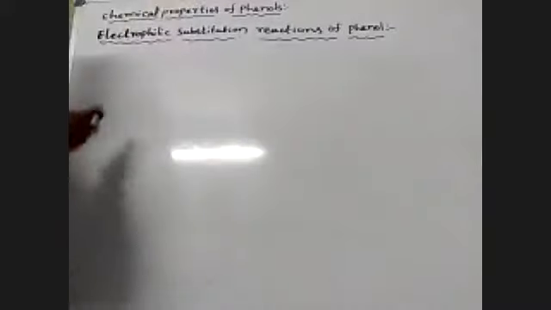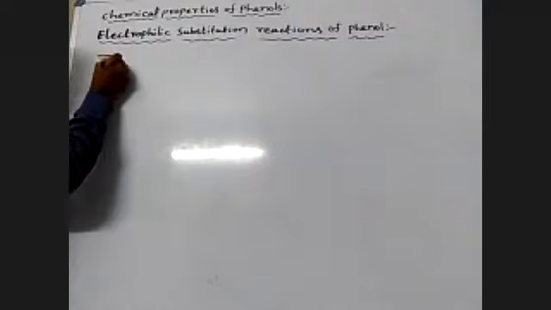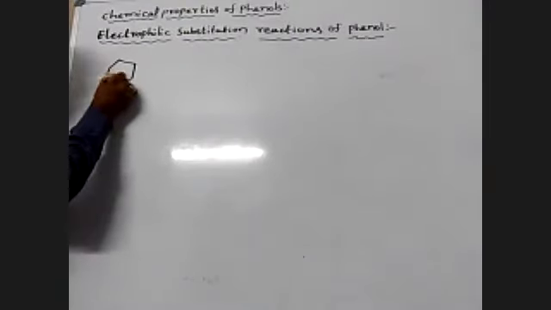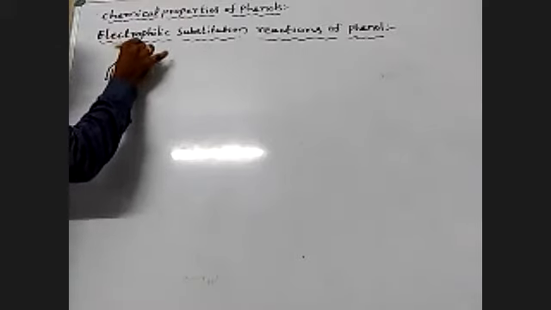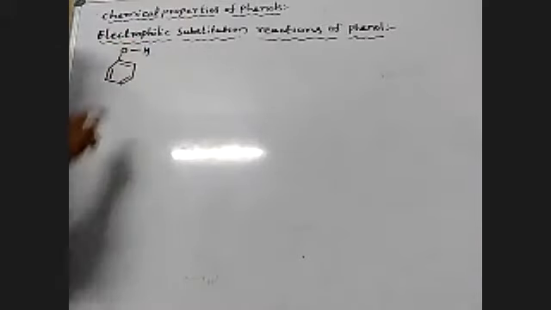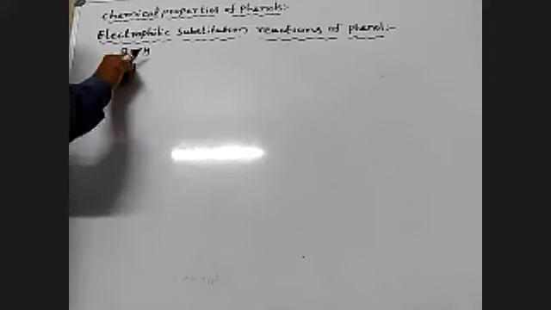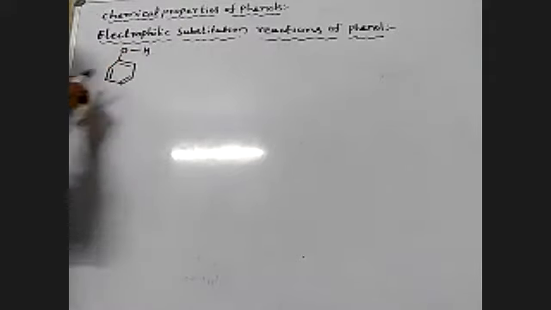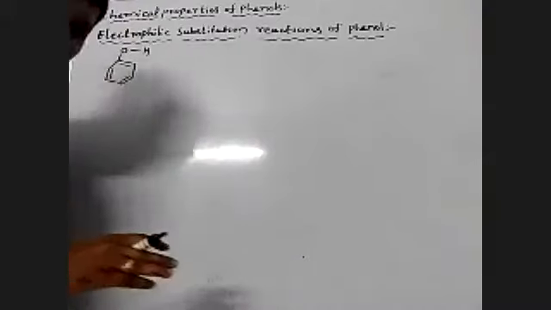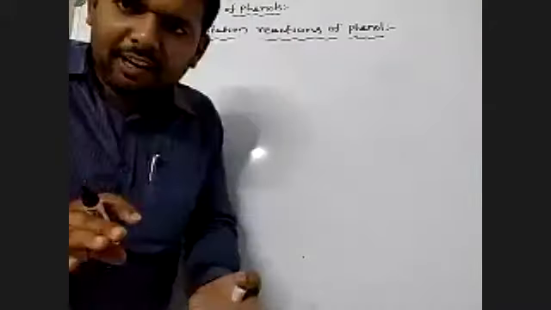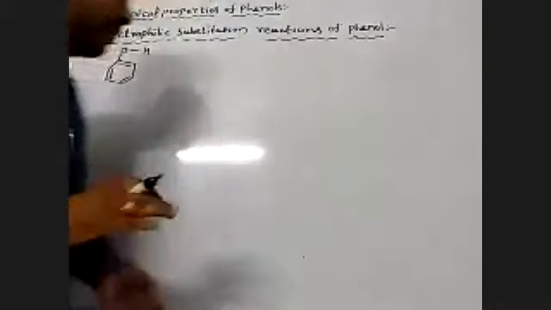In phenols, please observe, this is phenol. The OH group activates the ortho and para positions, meaning the electron density increases at the ortho and para positions. Please observe.